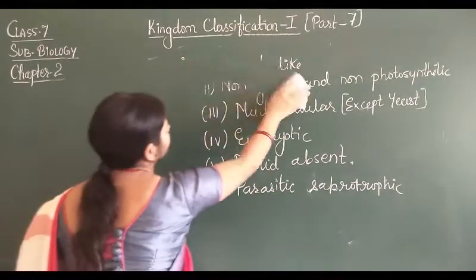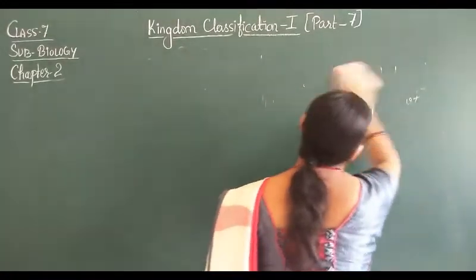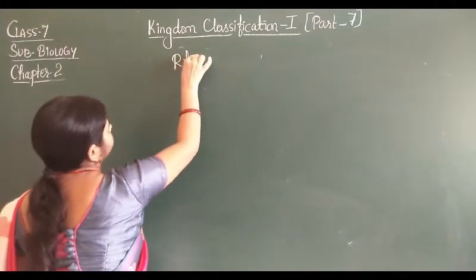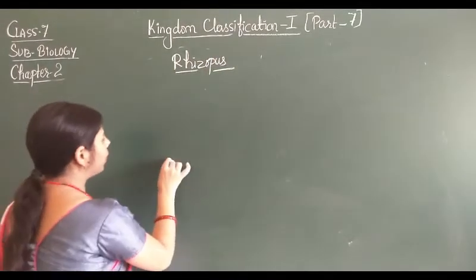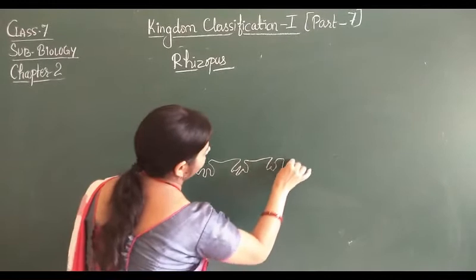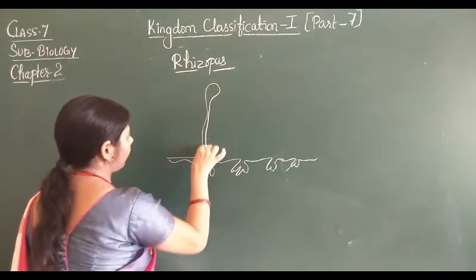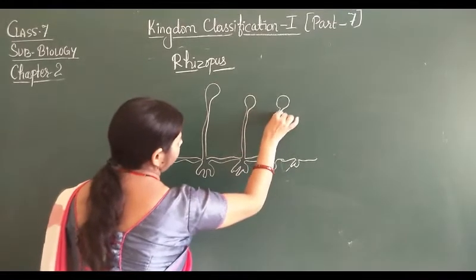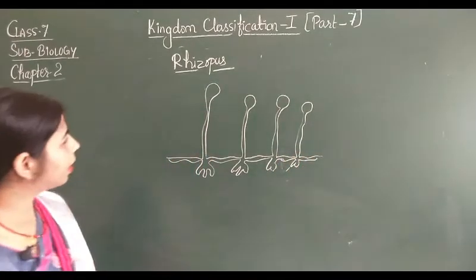Now let's we are going to discuss the example and their characteristic. So let's see the structure of Rhizopus. It is a well-known fungus which is also known as bread mold, and let's see the structure of this bread mold structure, Rhizopus. This type of structure is there in the Rhizopus.